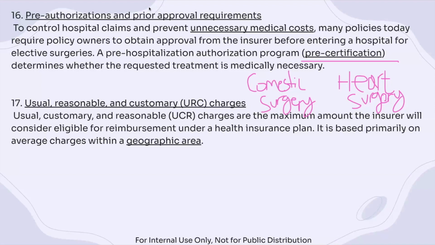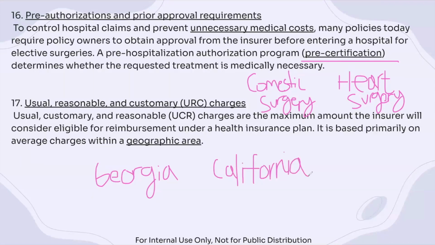And then our last provision here is our unreasonable or unusual, reasonable, and customary charges. So if we look at the cost of living, just in general, between Georgia and California, we can see that for sure in California, everything from groceries to receiving medications to surgical expenses are much more. When we look at those expenses in California, costs a lot more.